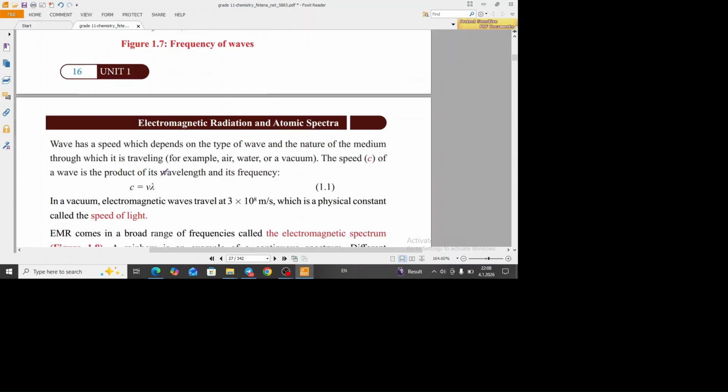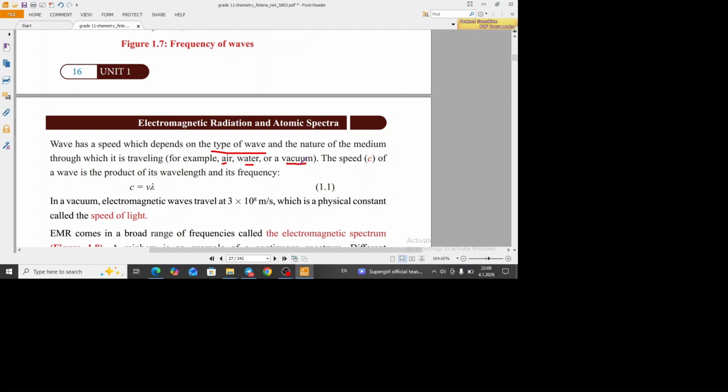The third characteristic of electromagnetic wave is speed. The speed of electromagnetic wave depends on two things. Number one, the type of the wave, and number two, the nature of the medium through which the wave is traveling, which means the speed of an electromagnetic wave which travels in air is completely different from the speed of an electromagnetic wave which travels in water, and it is completely different from the speed of an electromagnetic wave which travels in a vacuum.